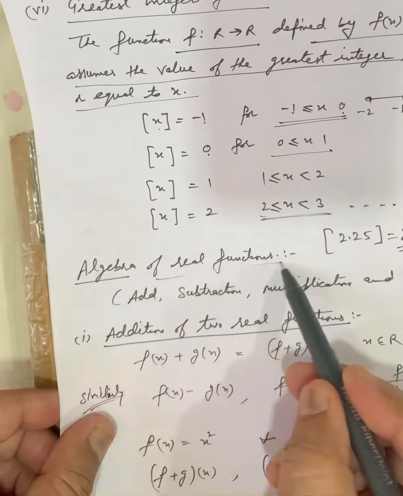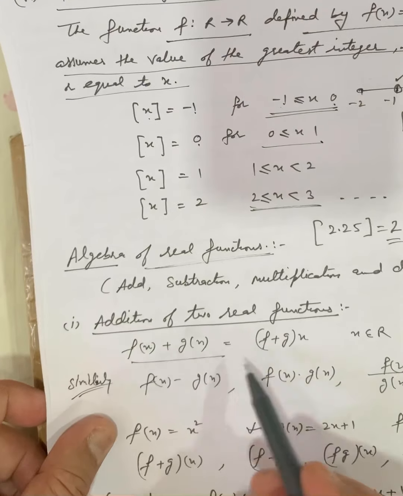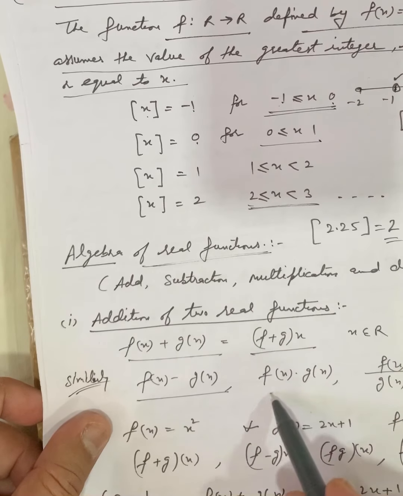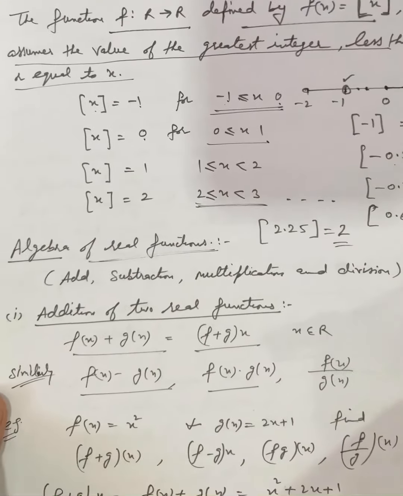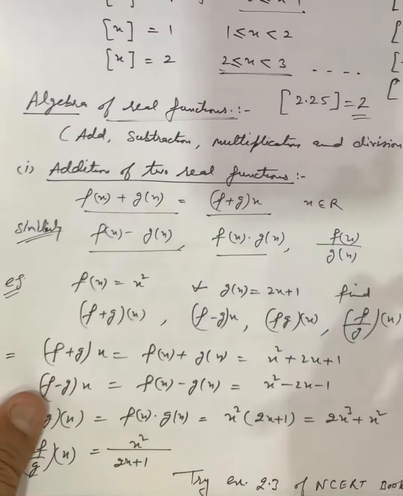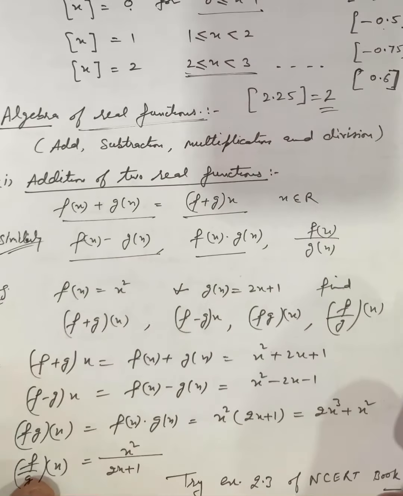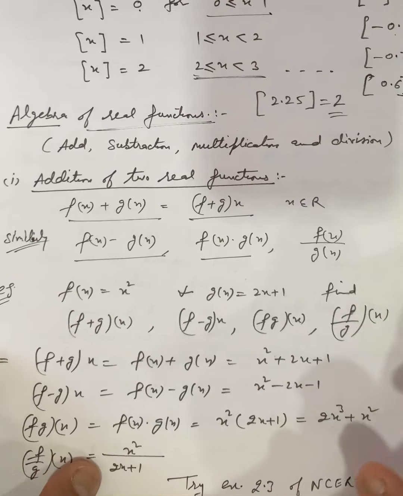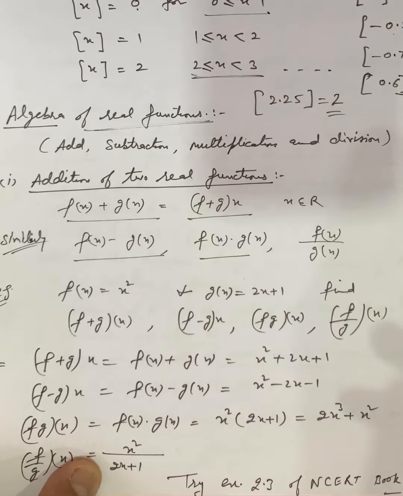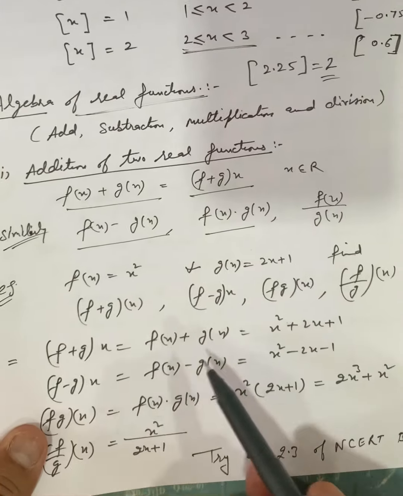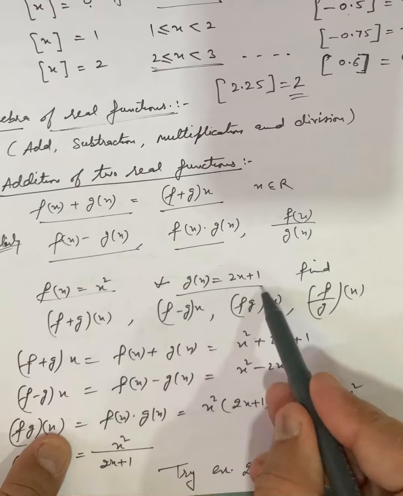Algebra of the functions is very simple. Addition, multiplication, subtraction, division, you already performed in the junior classes. We can add two functions, subtract two functions, divide two functions, multiply two functions. Here is an example: f(x) is x squared, g(x) is equal to 2x plus 1.